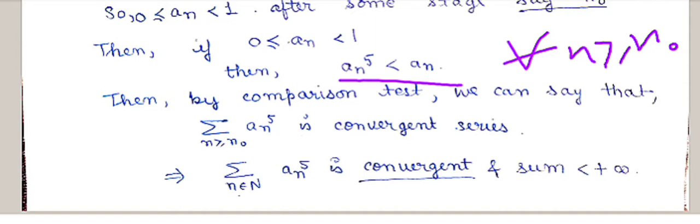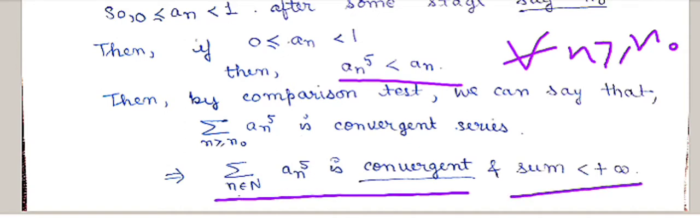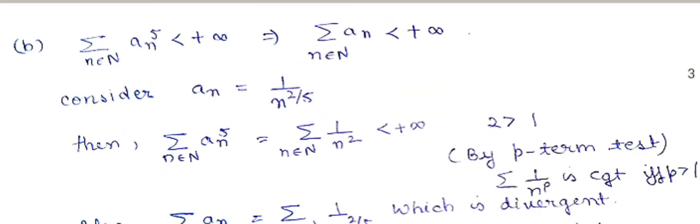Because it is a trailing series, its convergence gives that summation a_n to the power 5 is convergent. Obviously the sum is not infinity, it is strictly less than infinity. So option A is correct.